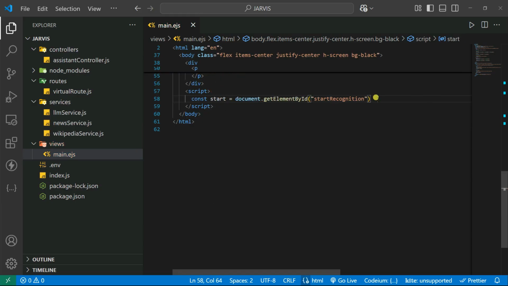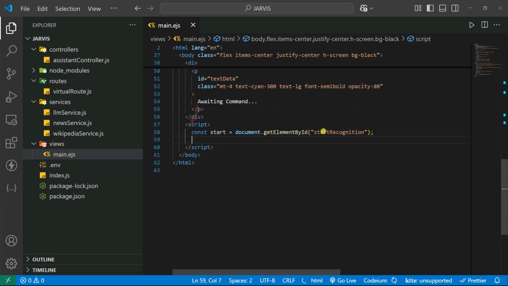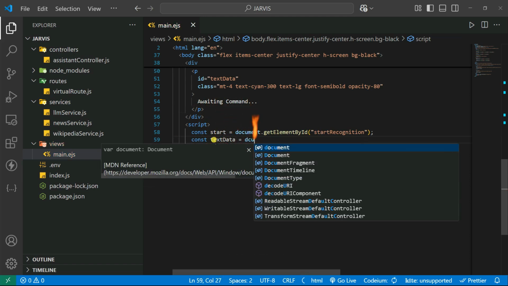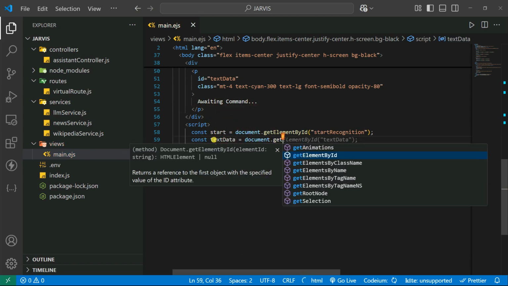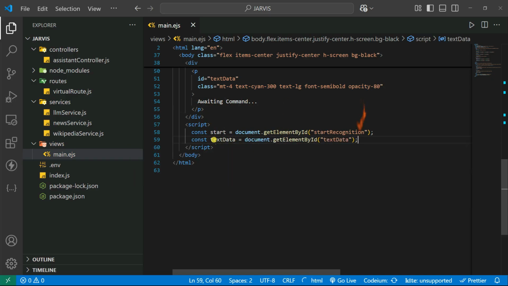And after that we are going to get the element of the text data as well. You can also store it, let's say const textData is equal to document dot getElementById, and you give it the text data ID. Simple. Now we're going to add one listener, addEventListener, to our button. Our button is nothing but start. Start recognition is the button.